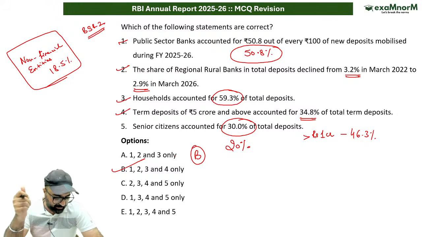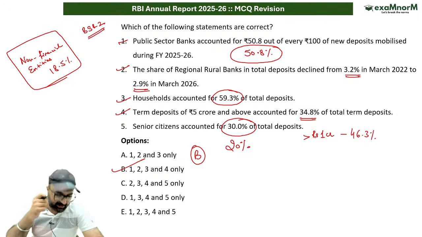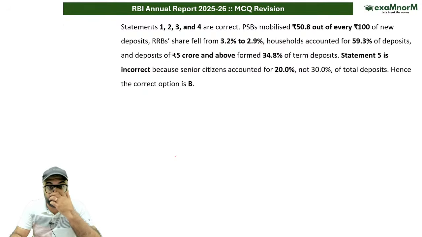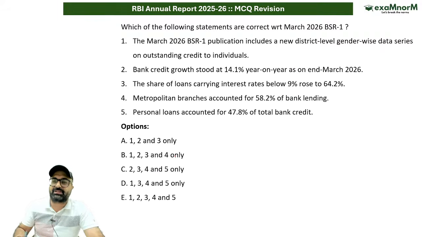I hope it is clear. Let's move on to the next question. अगला question देखो क्या कहता है. The next question says, which of the following statements is correct with respect to annual BSR1 on deposits? तो अगर हम deposits की बात करें तो उसके लिए भी I have included this statement again.